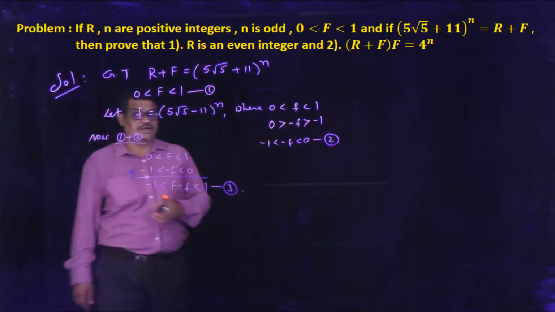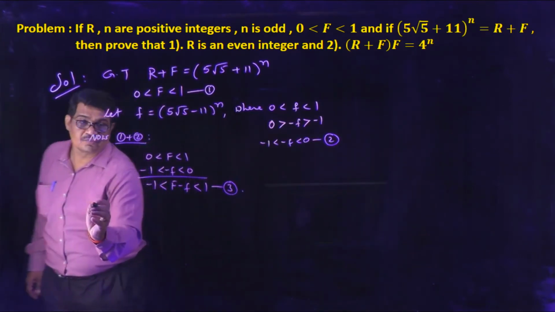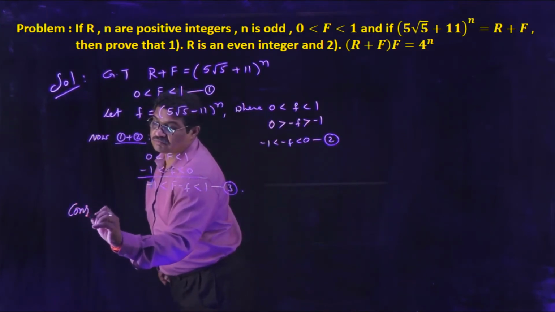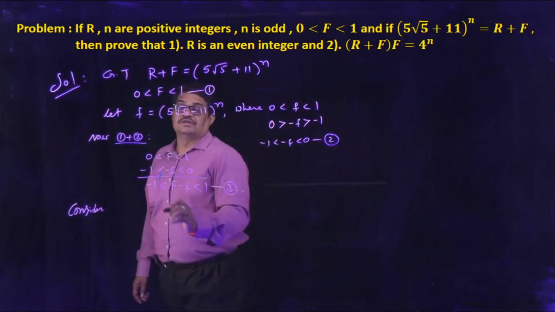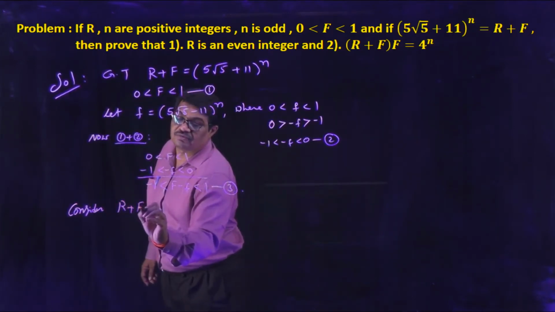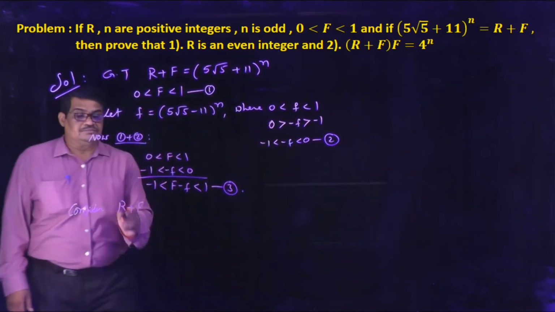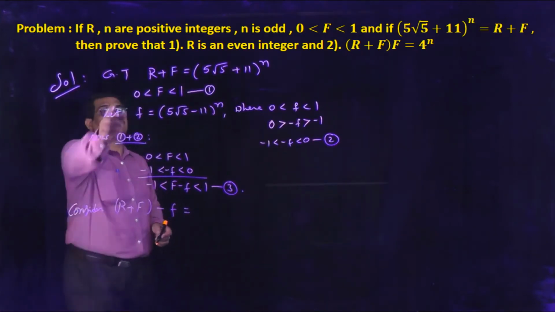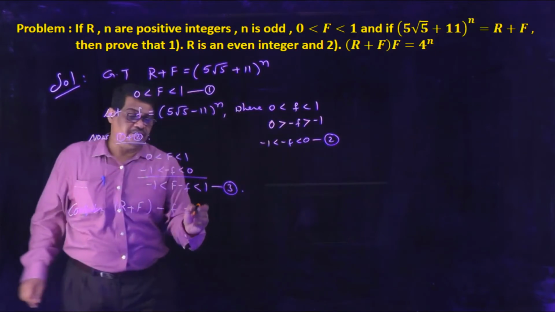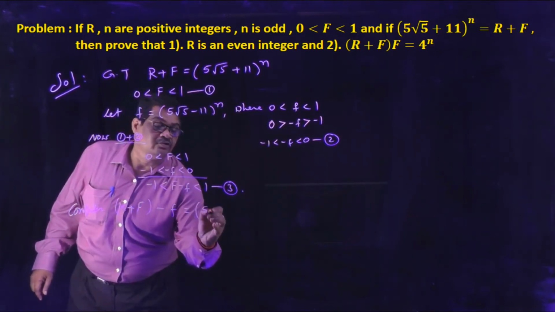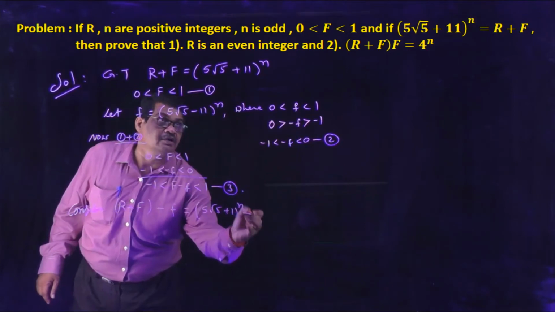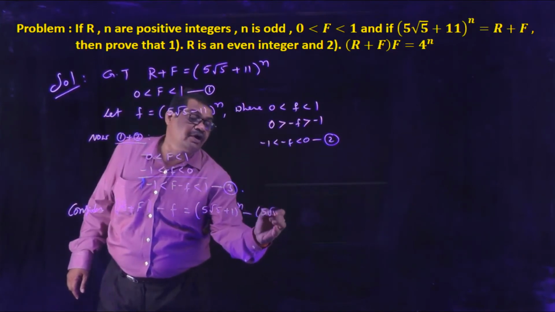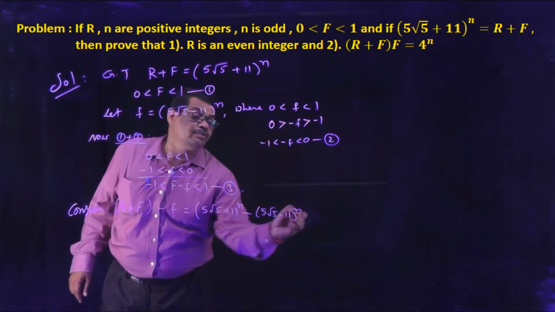Okay, now we consider this r plus F minus small f. What is r plus F? It is 5 root 5 plus 11 whole power n. Here minus f. What is f here? That is 5 root 5 minus 11 to the power of n.